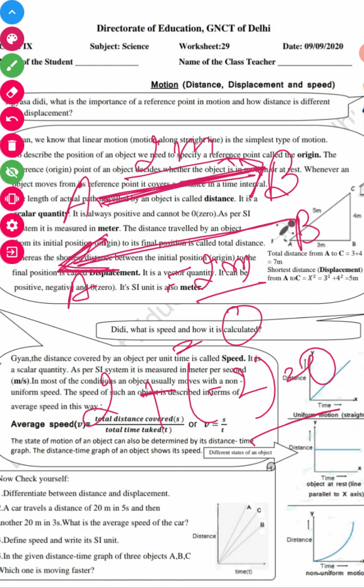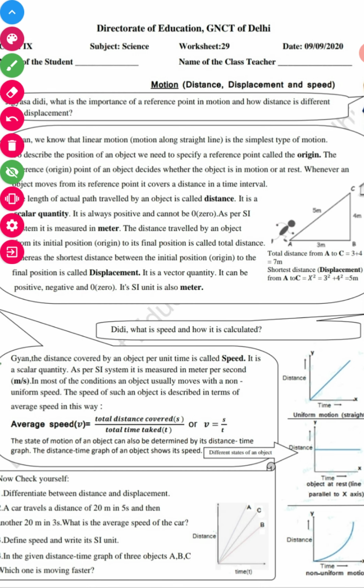This way I can say the value of displacement may be negative as well as 0, but the SI unit of displacement is also meter. I hope this concept of distance, displacement, and scalar quantity is clear to you.